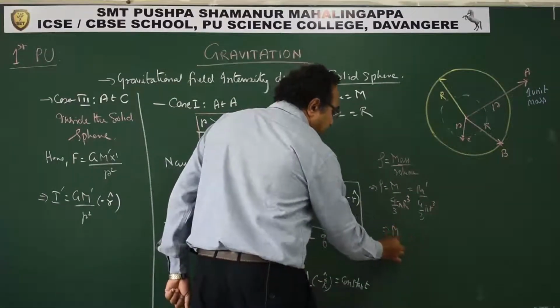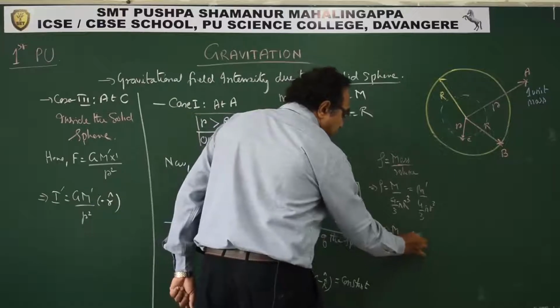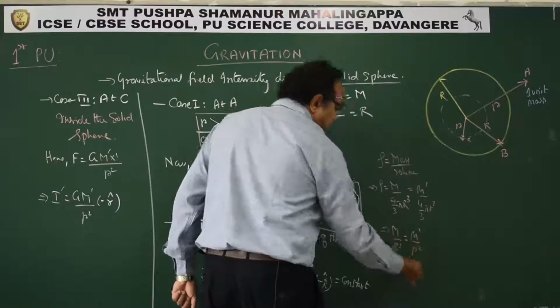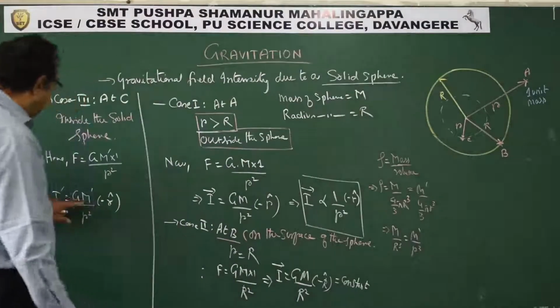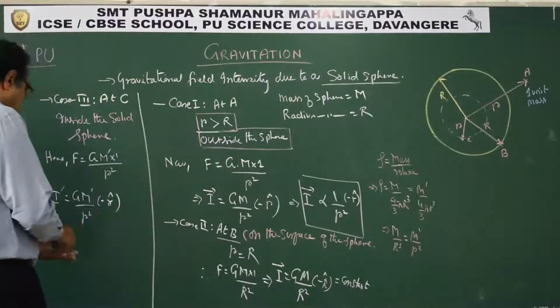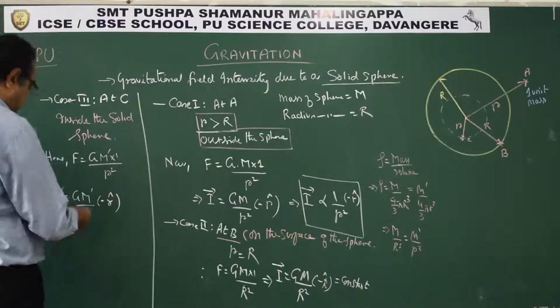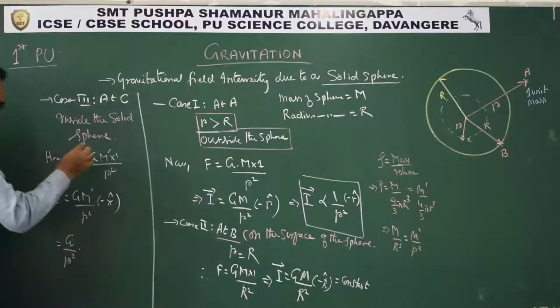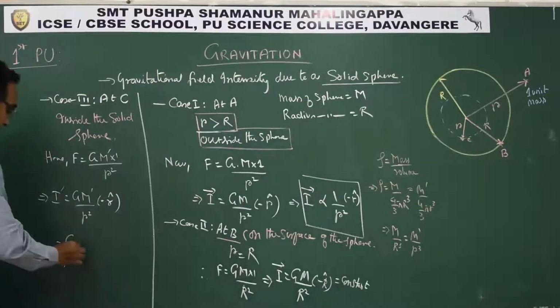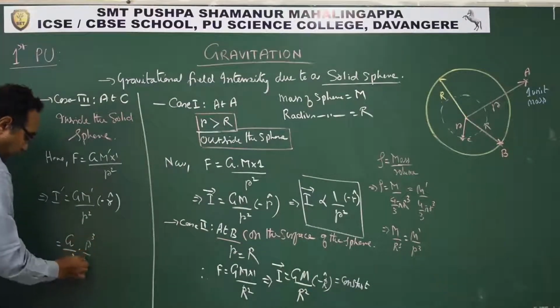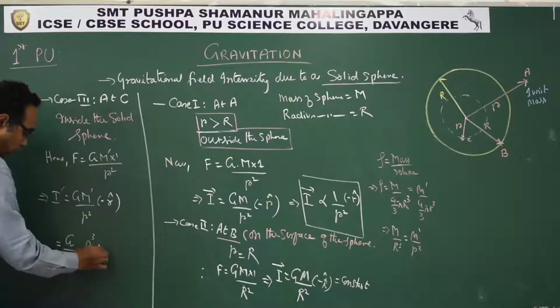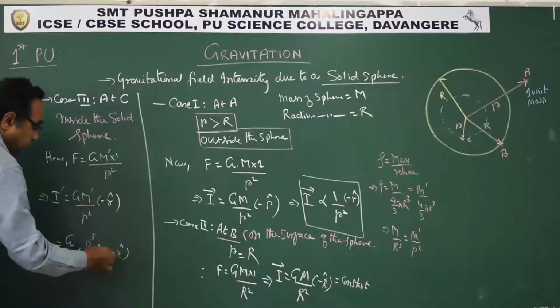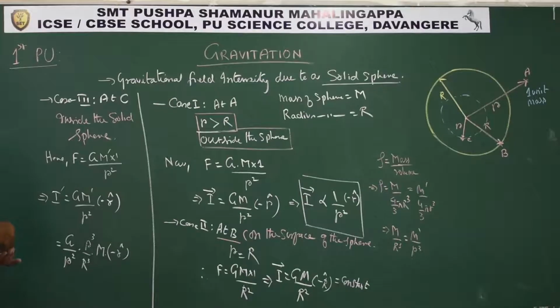So what we get from this is M by R cube is equal to M dash by r cube. So we can write M dash as r cube upon R cube into M. Then intensity is G by r square times M dash. Simplify. When we simplify, please observe, r square cancels out.